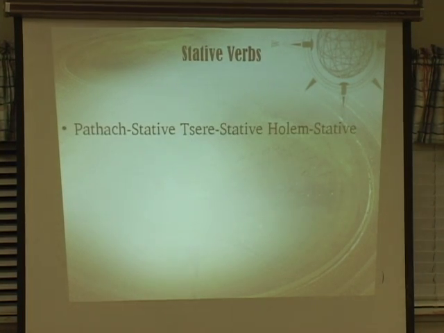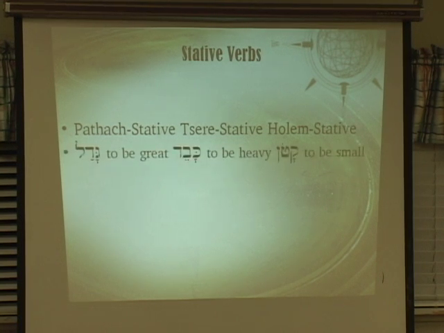Let's look at the stative verbs. They're usually called pathak stative, tsere stative, or holem stative verbs. As an example for pathak stative, gadal is the verb for to be great. Tsere stative means the second vowel is not pathak but tsere, so kaved, to be heavy.